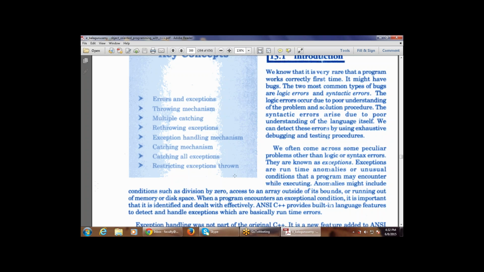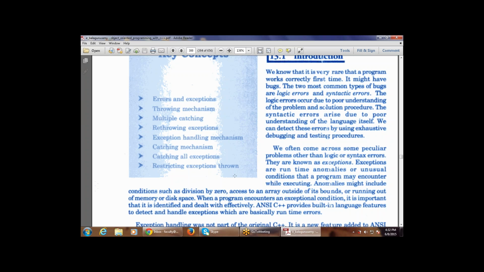So now, what are the different exceptions, or runtime anomalies, that are available? They might include conditions such as division by zero, access to an array outside of its bound, or running out of memory or disk space. So one of the runtime anomalies is division by zero. Whenever I divide any number by zero, mathematically that gives infinity, but in programming it gives an error. So that is known as a runtime anomaly: division by zero.